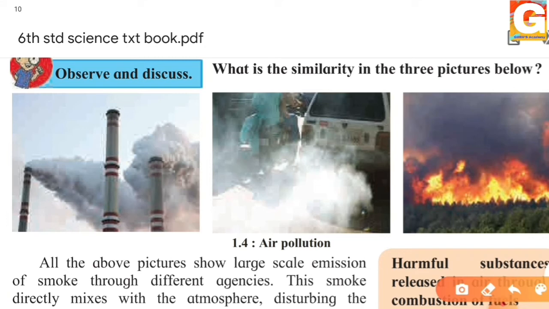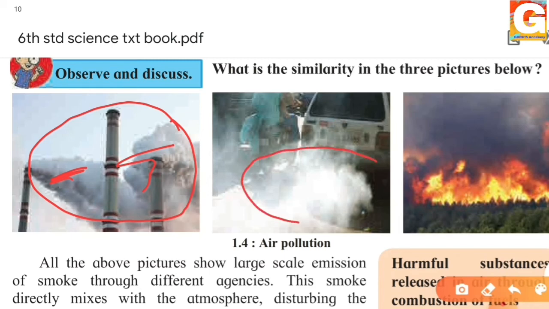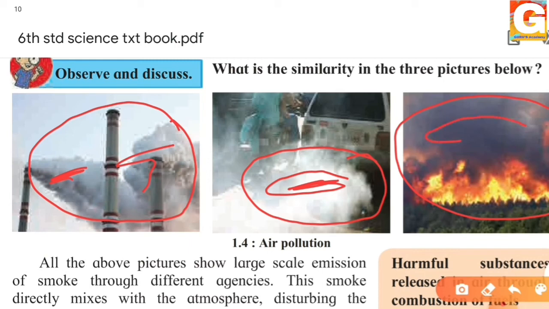What can you all see in the first picture? Is there some smoke? It is the blackish smoke we can see. What can we see in the next picture? What is this coming from the car? This is also some black sooty flame. And what is this last picture? Yes, it is the forest fire. What can I see in this? Yes, in this also we can see the black sooty flame.